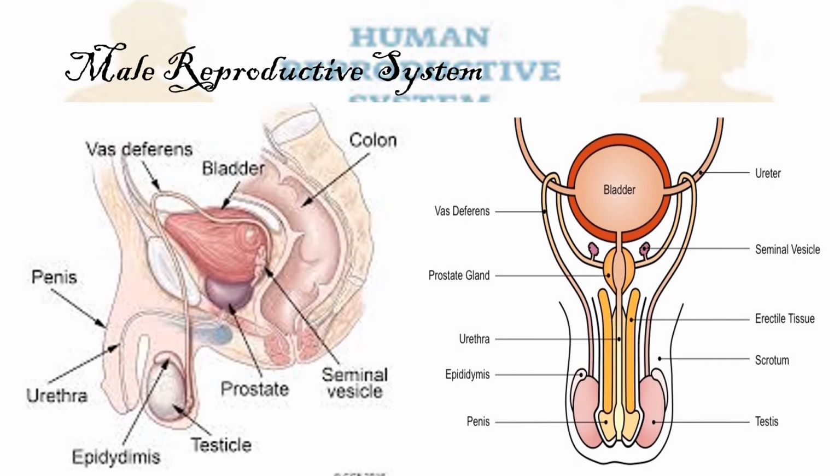The male reproductive system. In the male reproductive system, the main organs are the testicles or testes. The testicles are located away from the male body and held in the scrotum. The testicles need cooler temperature to produce sperm. That is why it is held away from the main part of the body.